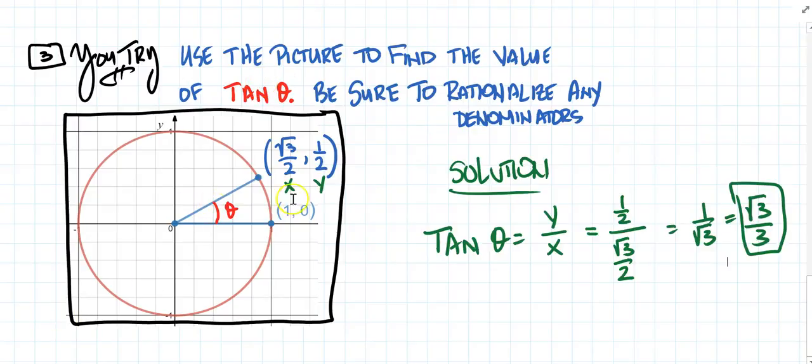Okay, hopefully you got the right answer. The x-coordinate is rad 3 over 2. The y-coordinate is 1/2. Therefore, the tangent is defined as y over x. So I get 1/2 divided by rad 3 over 2. So I get 1 over rad 3. Now, rationalizing the denominator, I multiplied top and bottom by radical 3. So that gives me rad 3 over